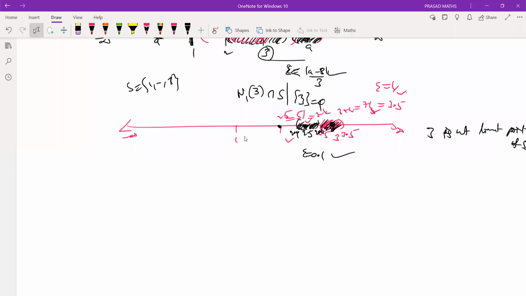Is 2 a limit point? No. I'm going to take a very small neighborhood, epsilon 0.1. So what I'm getting is 1.9 and 2.1. Does it contain any point other than this? No. Similarly for this point? No. This does not contain any point of S other than the point itself. Therefore, none of the points are limit points. Therefore, the derived set is empty.